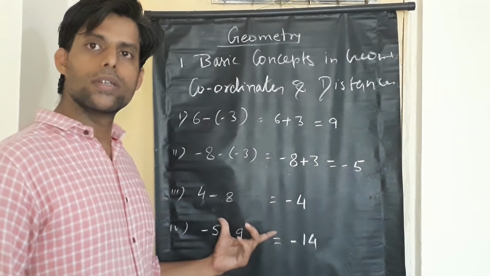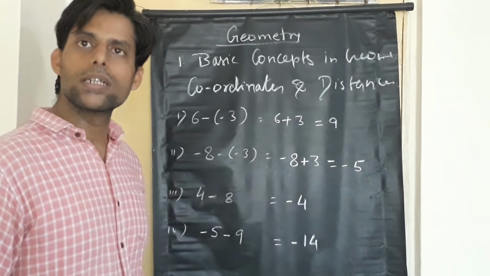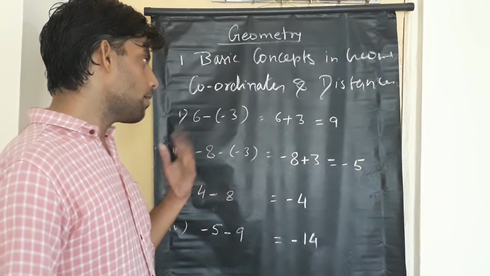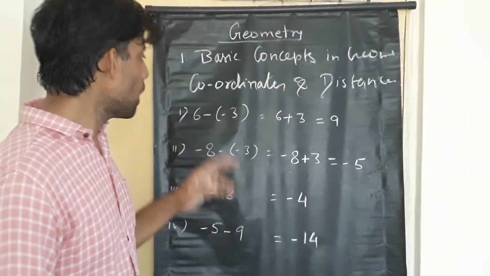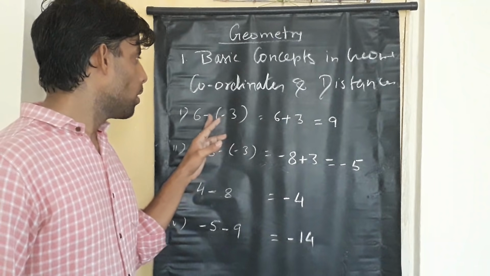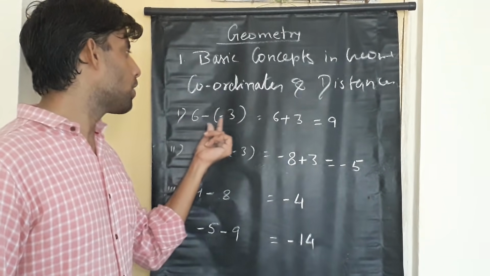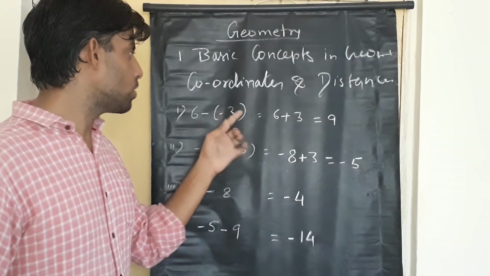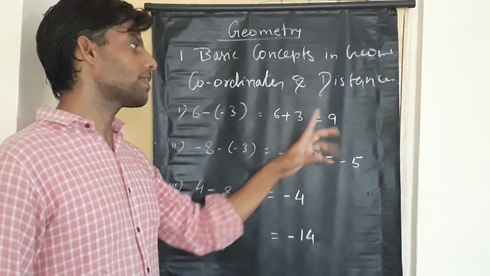When you have understood this, we can automatically do the sums based on this. Let's see them once again. 6 minus of minus 3, as we all can see, minus is there before the bracket, the sign of the number inside the bracket will get changed, so minus will become plus. So 6 plus 3 will give you what?